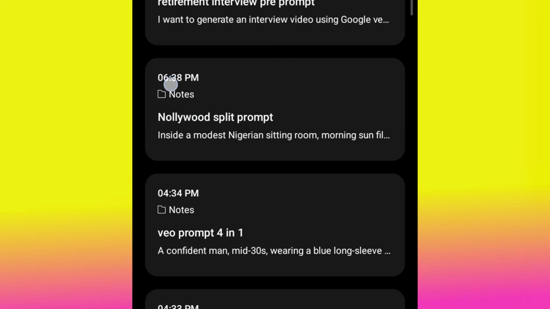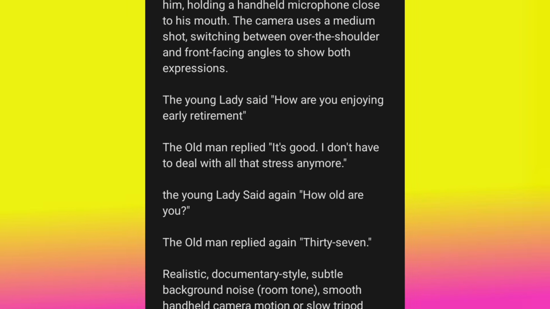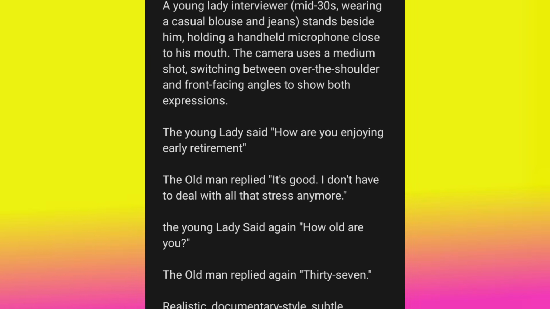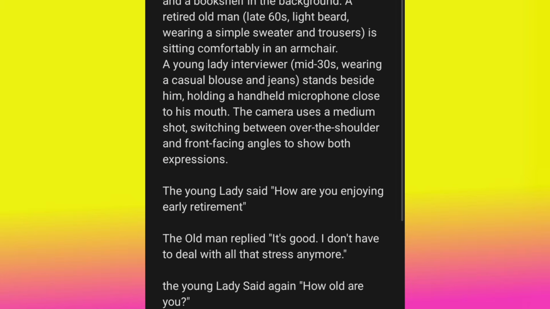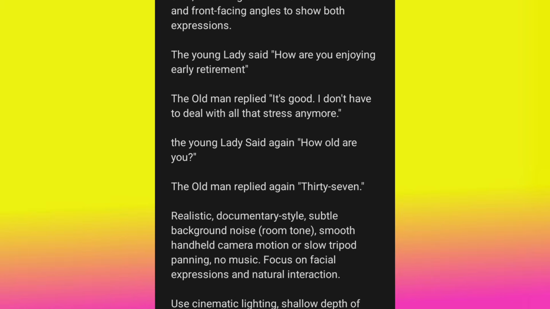Let me go back. Okay, now this previous prompt, the subject on this particular one is the lady and the man, right? Those are my subject. When I was explaining it, if you notice, I was mentioning that subject, right? So now here, my subject is the man and the lady. I have two subjects here. And here the action now is the conversation that the two of them had, the man and the young lady. That is my action there.